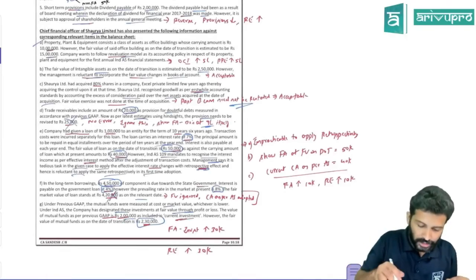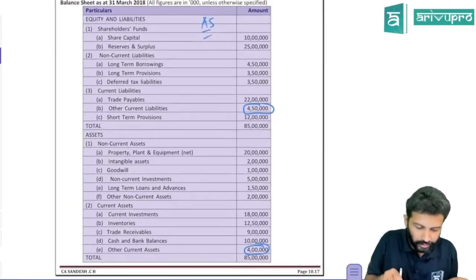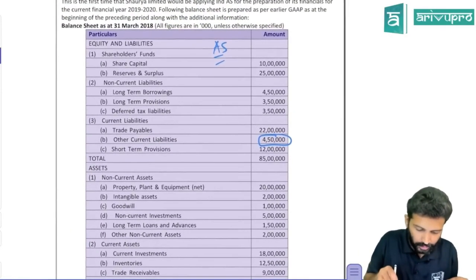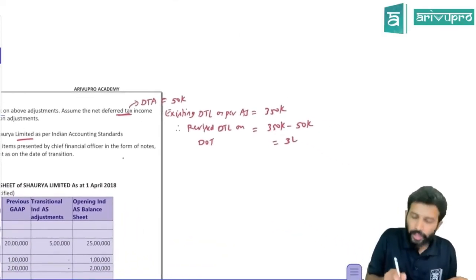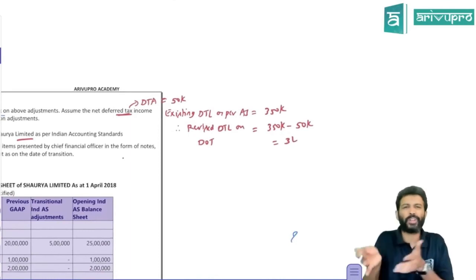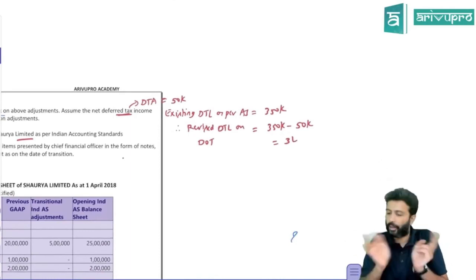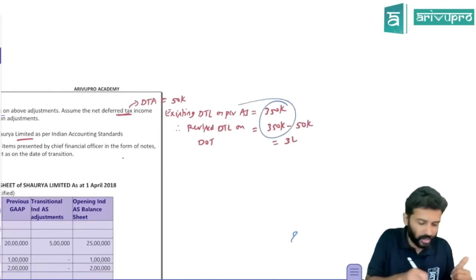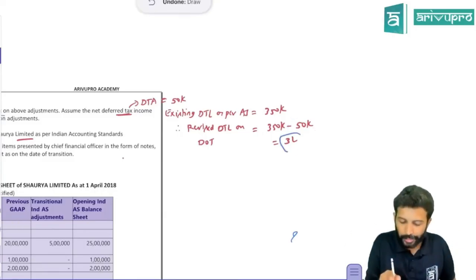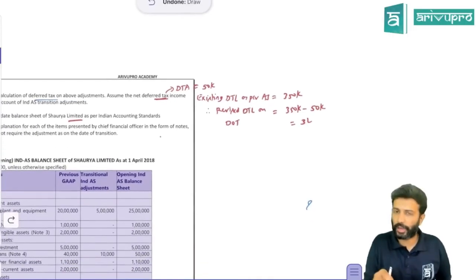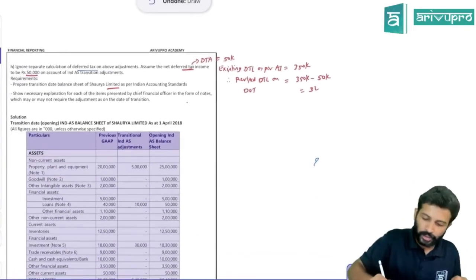But currently, if you just check the balance sheet, you already have a deferred tax liability somewhere. Yeah, you already have a deferred tax liability of 3,50,000. Now you're getting a deferred tax asset of 50,000. We know that we don't show both DTA and DTL; we knock them off. DTL balance is 3.5 lakh. Now we have to create DTA for 50,000. So DTL is only higher by 3 lakh. So in your new Ind AS balance sheet, show 3 lakh rupees. Okay, that's all it is.